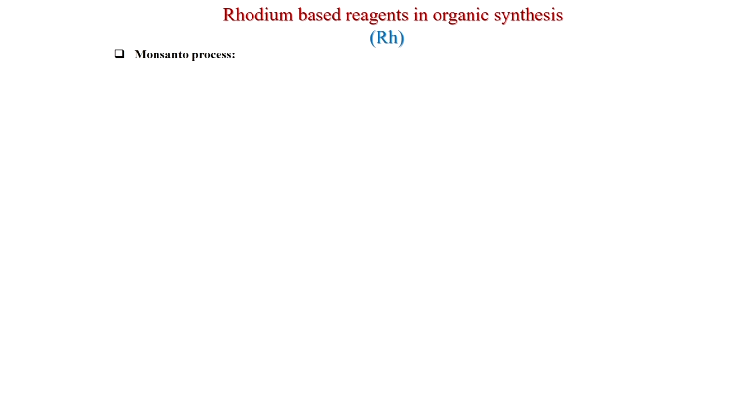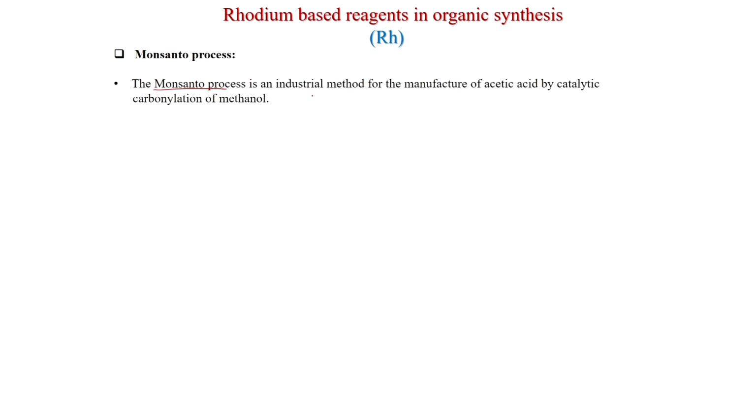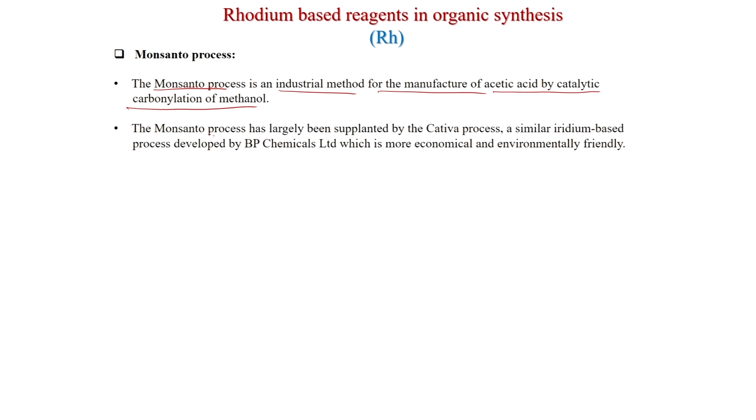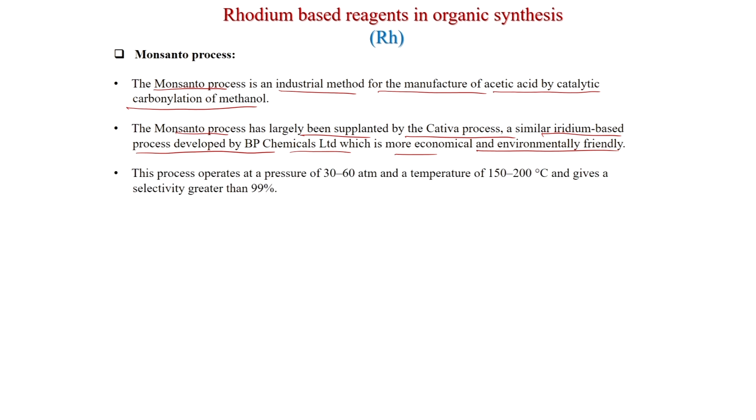So, first we will discuss the Monsanto process. The Monsanto process is an industrial method for the manufacture of acetic acid by catalytic carbonylation of methanol. So, this is the process for the manufacture of acetic acid from methanol. The Monsanto process has largely been supplanted by the Cativa process, a similar iridium based process developed by BP Chemicals Limited, which is more economical and environmentally friendly. This process operates at a pressure of 30 to 60 atmospheres and a temperature of 150 to 200 degrees centigrade and gives a selectivity greater than 99%.